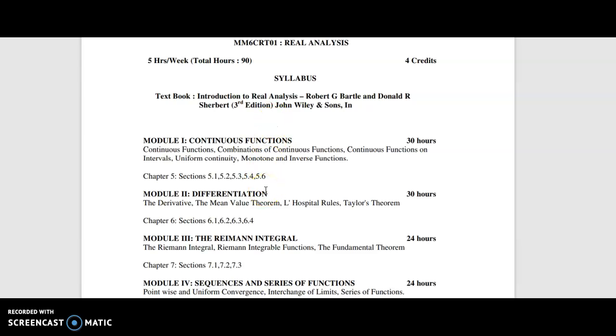And we have the possibility of meeting in the classrooms in this semester, and it seems to be happy news for you and me both. You can take the syllabus from the university site, or I can upload the syllabus in the Google Classroom also as a material. Now we can move to the definition of continuous functions directly.